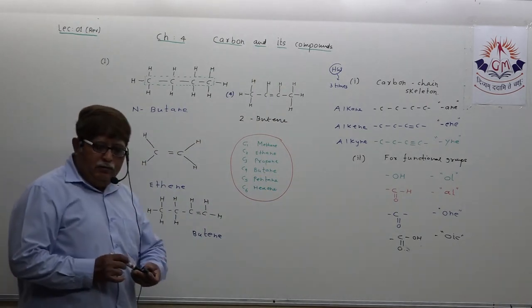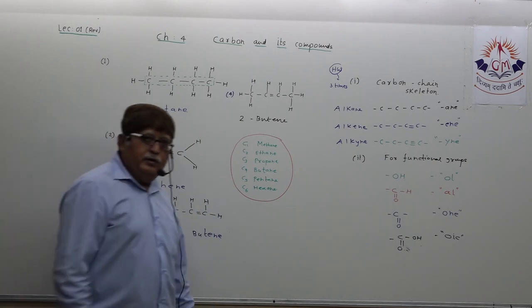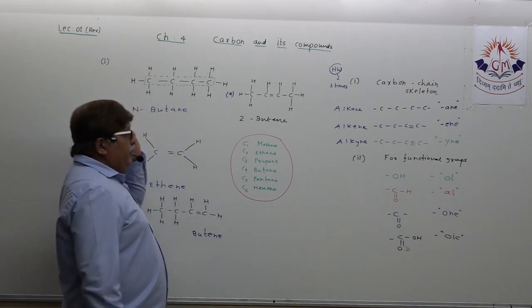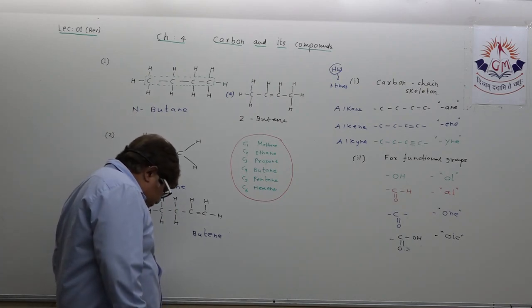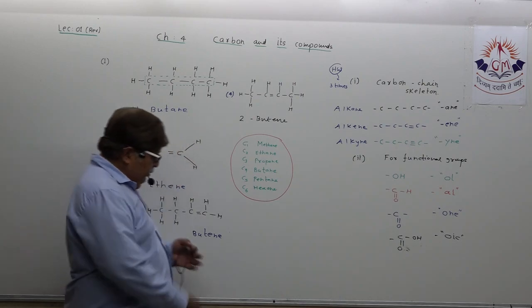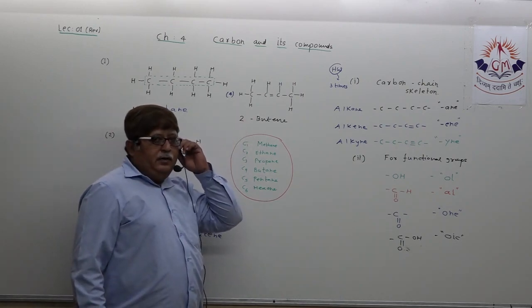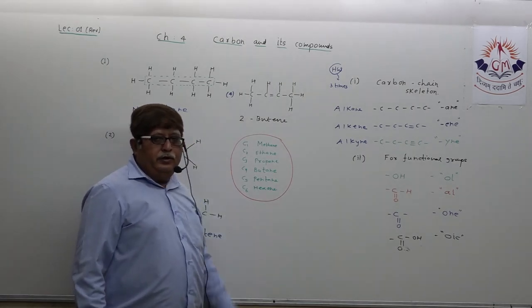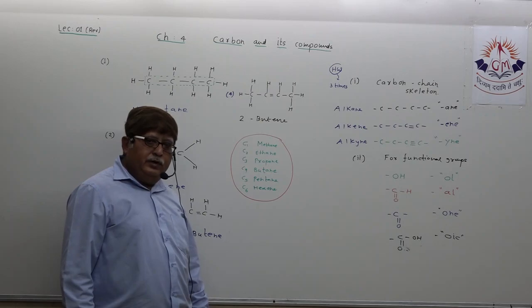It is no doubt butene, but because the double bond appears between the second and third carbon atom, you can call it 2-butene. Is it clear in your mind?